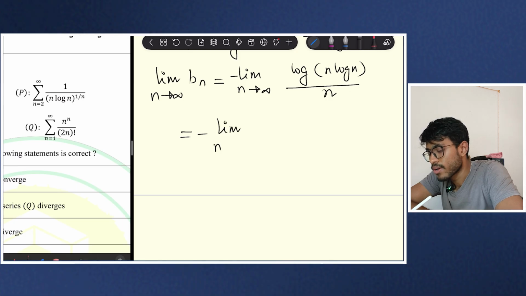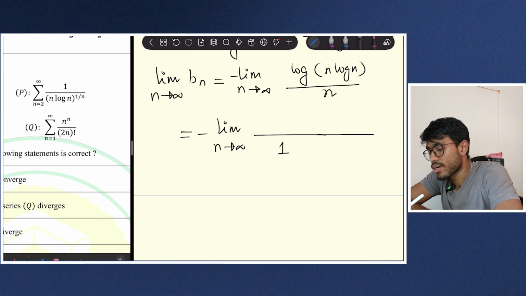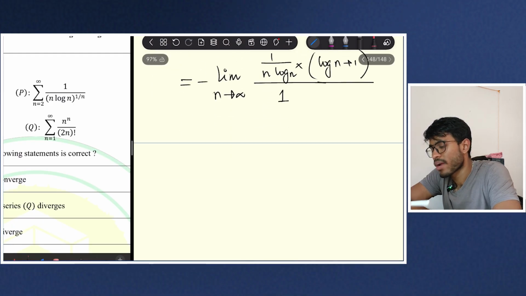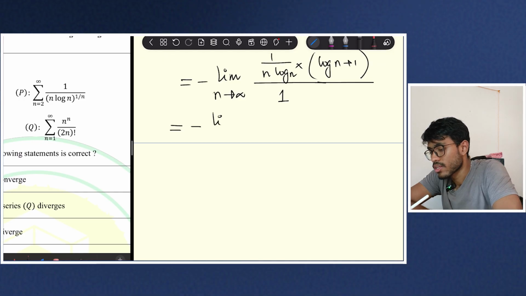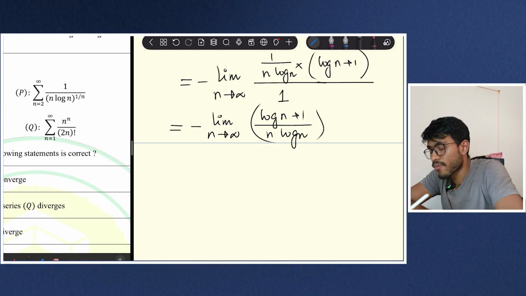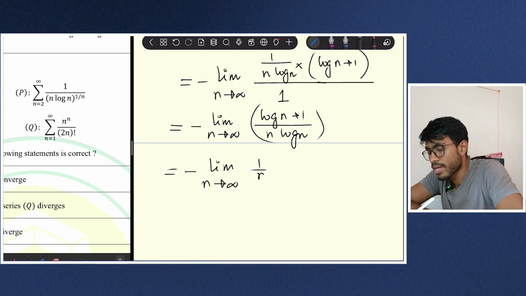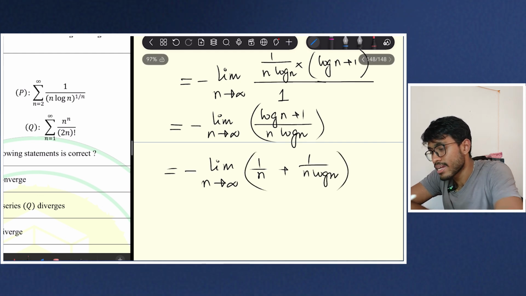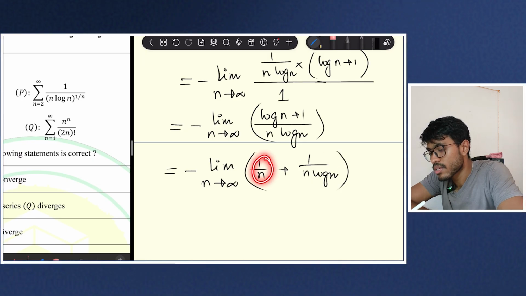So I will take the derivative of the numerator and the denominator. For the denominator it is 1, for the numerator it will be 1 by n log n into (log n plus 1). You can do these kinds of calculations by yourself always. These are just basic calculations. Now this will be (log n plus 1) by n log n, and if I expand it, it will be 1 by n plus 1 by n log n.